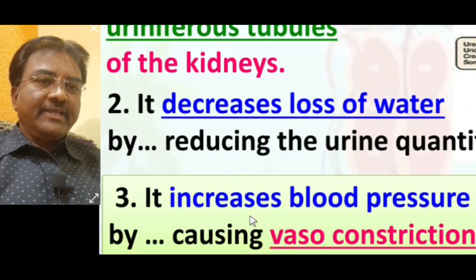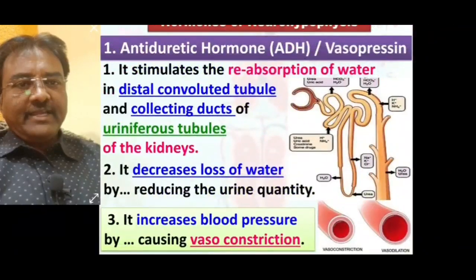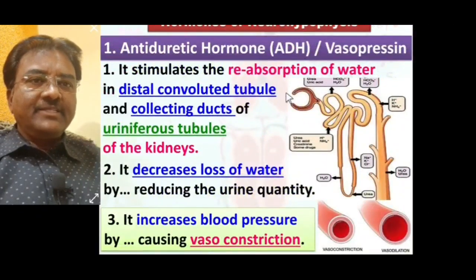When blood pressure decreases in the kidney, at that time blood pressure is increased by ADH or vasopressin due to vasoconstriction.